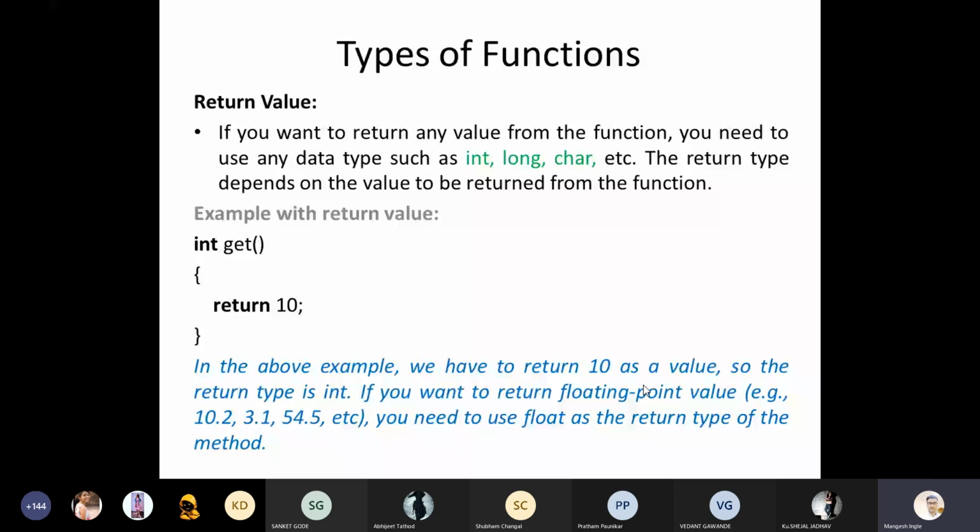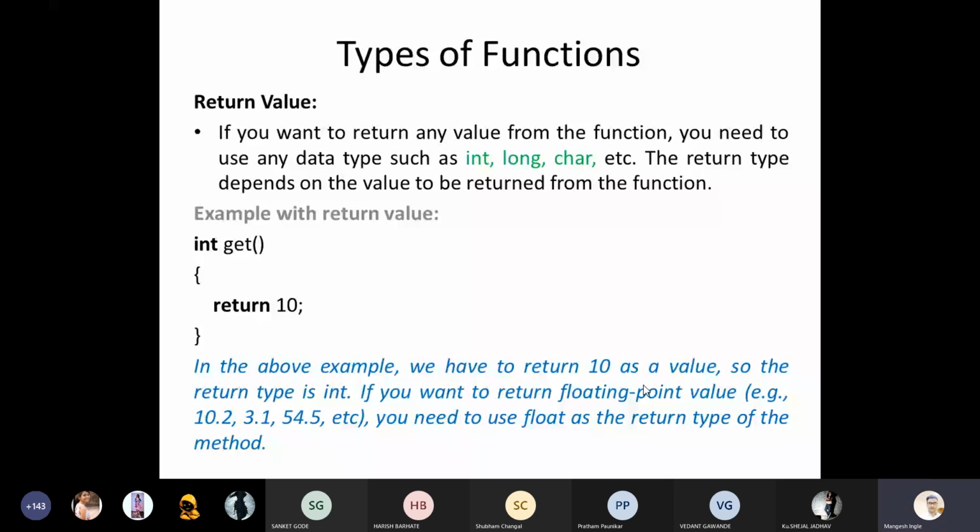If you want to return a floating point value, for example 10.2, 3.1, 54.5, you need to use float as the return type of the method or function. Clear, guys?